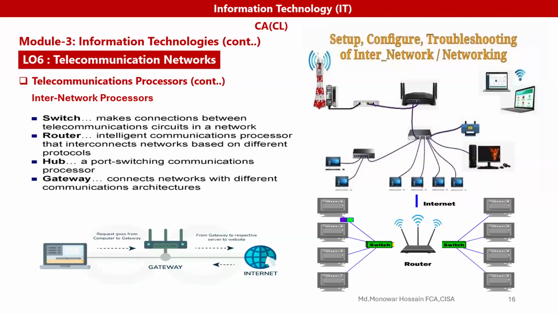A hub is a port switching communication processor, and a gateway connects networks with different communication architecture. Look here, this is the gateway that connects the network with different communication architecture. And this is our router. So the router works here with the switch.